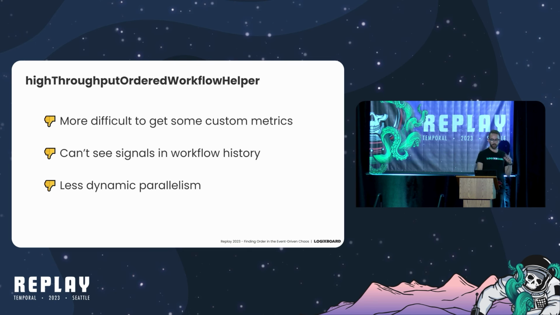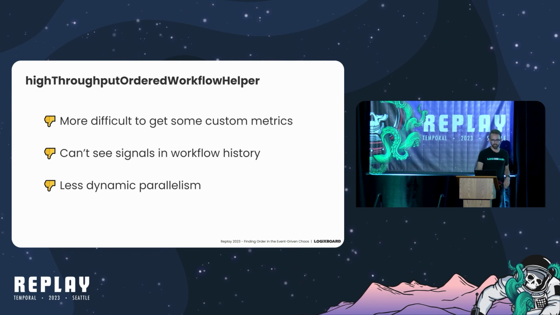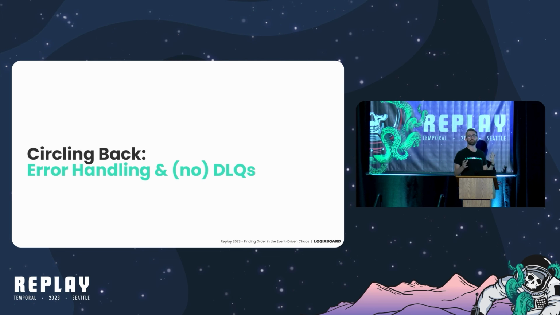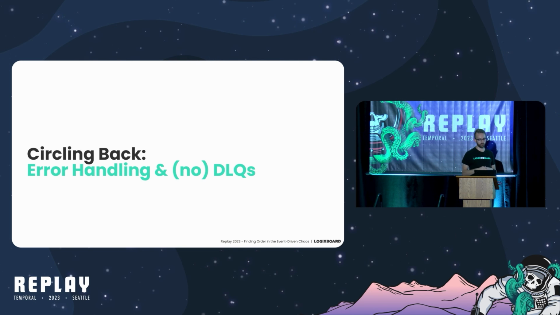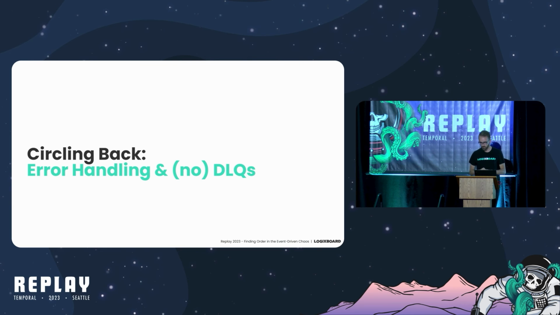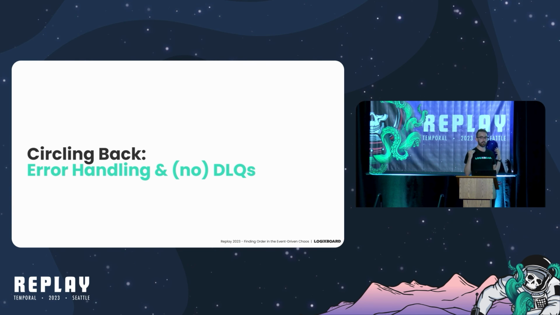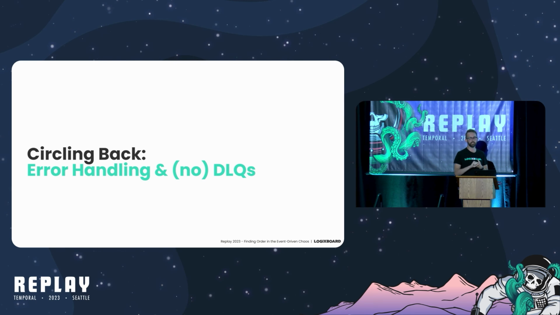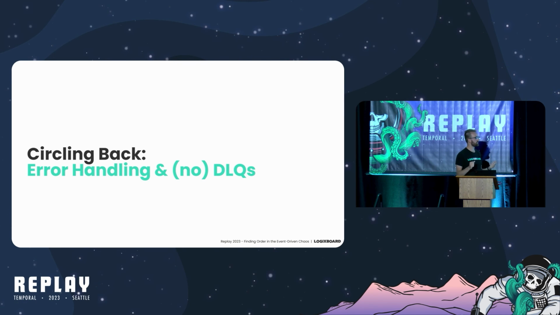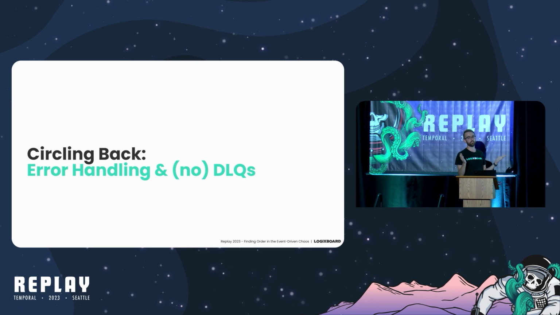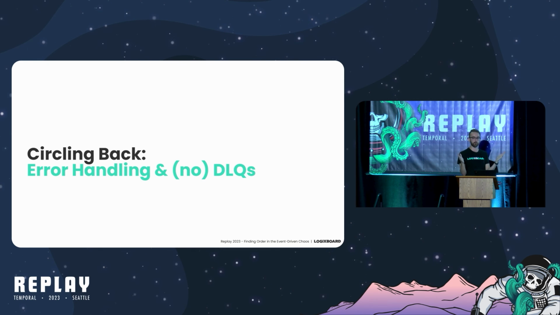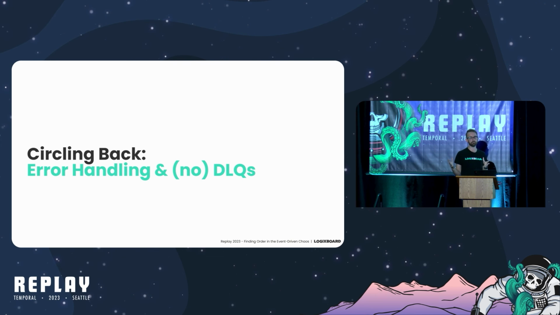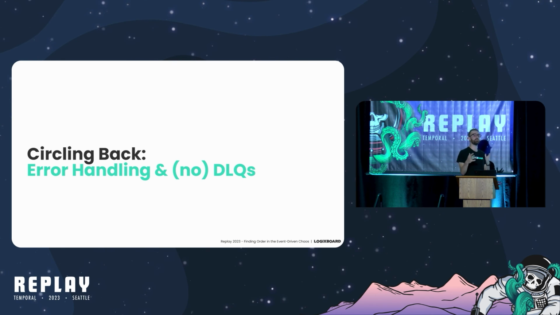Okay, so now we understand the ordered patterns that we were using. And now let's circle back on some of those limitations, or the complexities that grew into our system that we were describing earlier. Now, when we encounter errors, like data edge cases, dependencies being out of date, or dependencies being down, no matter what the errors are, we don't have to deal with DLQs, because in an entity workflow, it only blocks processing for messages for that entity. That's super powerful. That's actually exactly what we want.